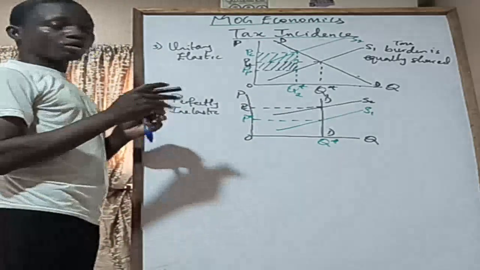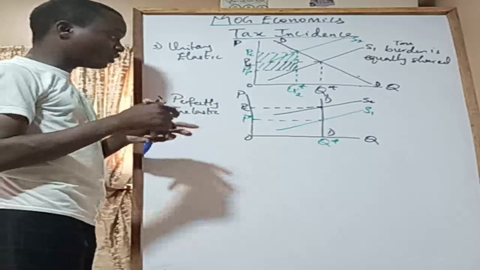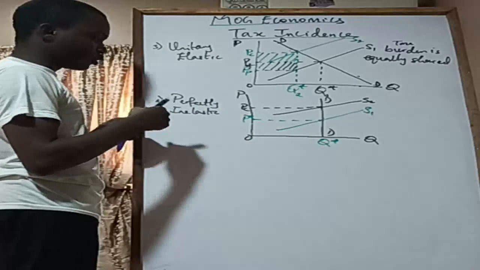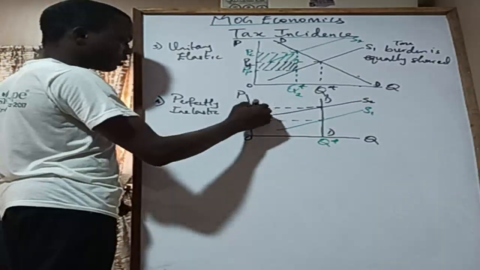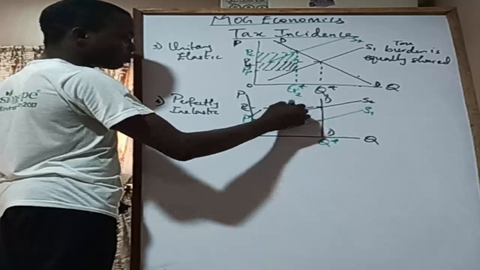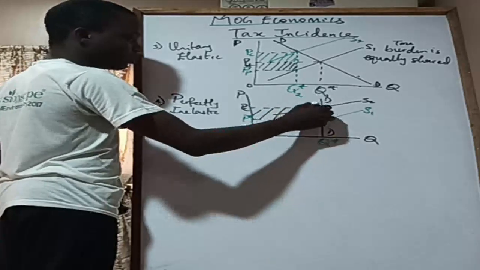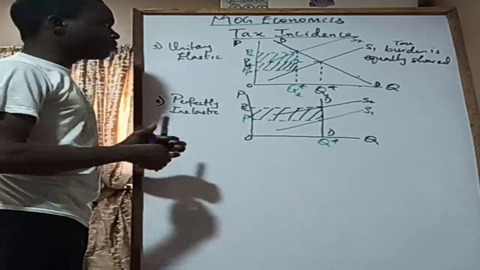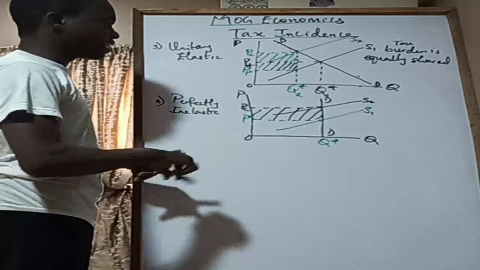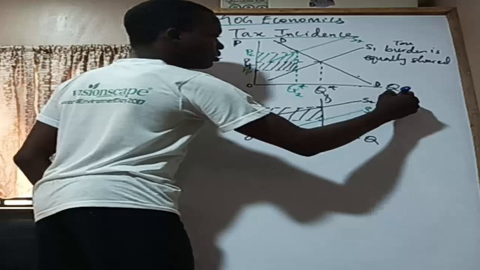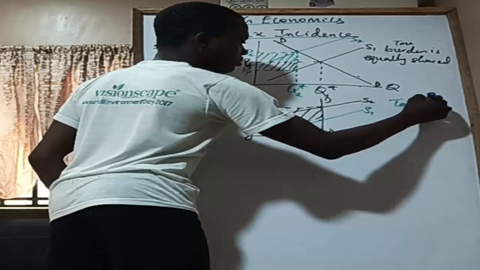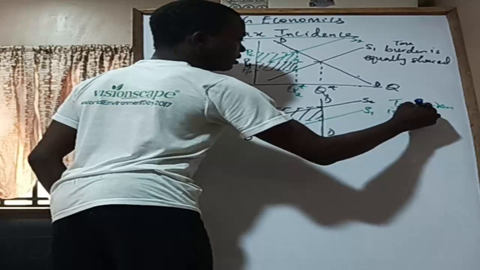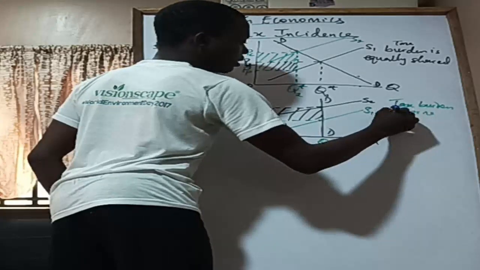Which means the supplier is bearing none of this burden at all. Everything is being pushed to the consumers of the product. So all of this part is the entire tax burden, borne entirely by the consumer.